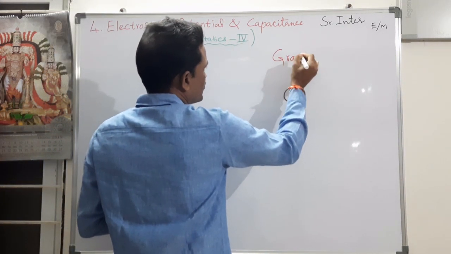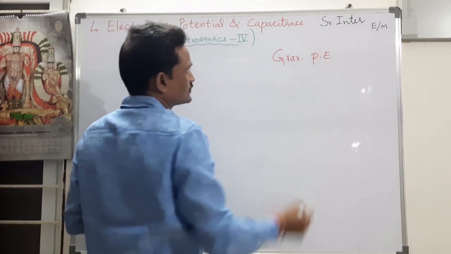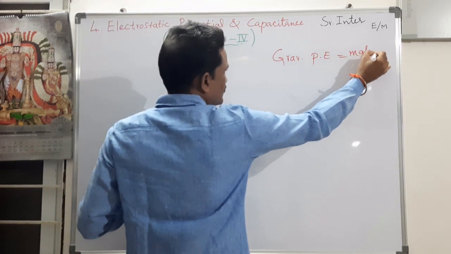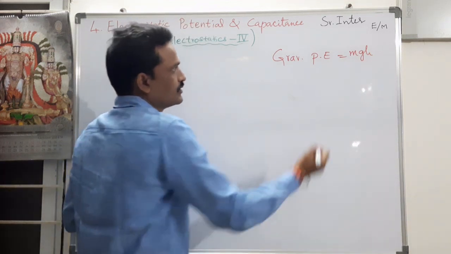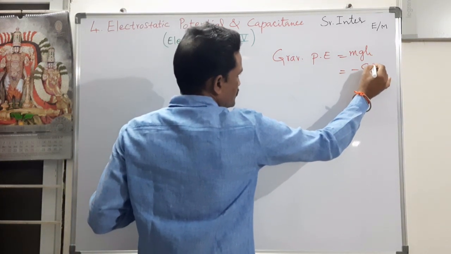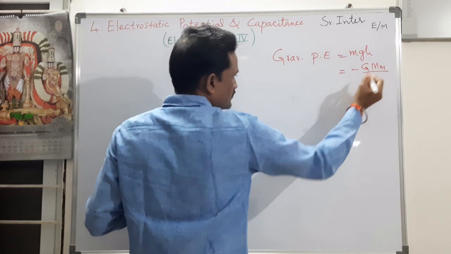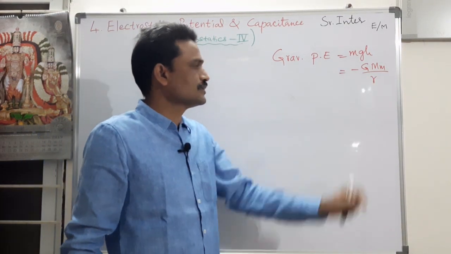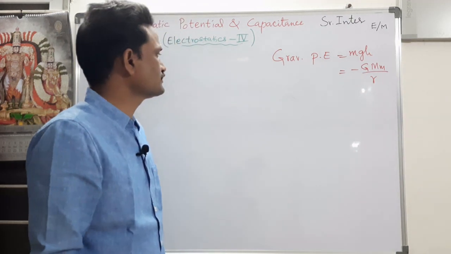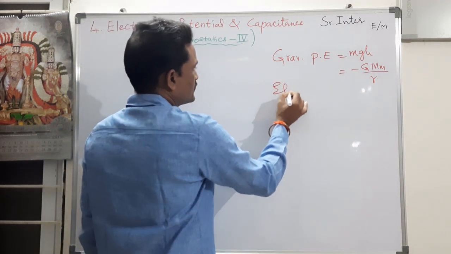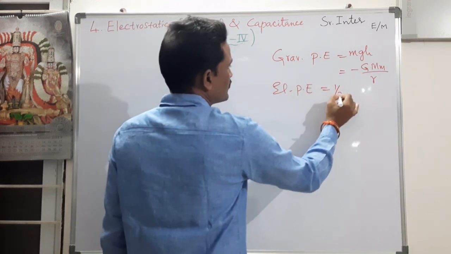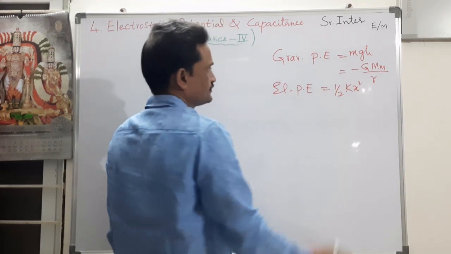So, there are many types of potential energies. Generally gravitational potential energy, in a simple way we write it as mgh. It can also be written as minus G m1 m2 by r, where capital G is the universal gravitational constant. We have elastic potential energy, which is given by half k x square.